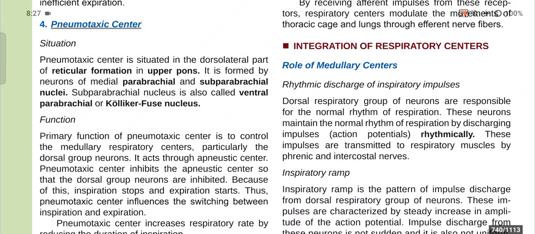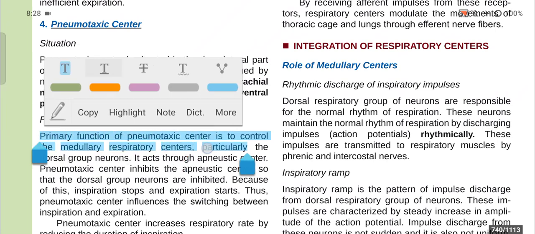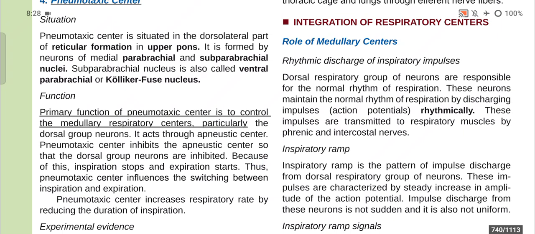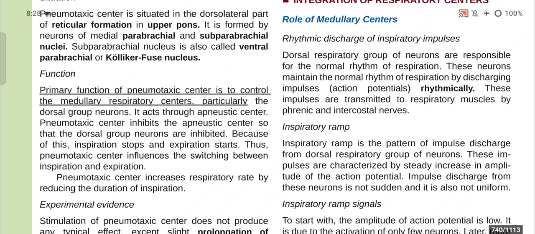Now what is the function of the pneumotaxic center? The primary function of the pneumotaxic center is to control the medullary respiratory centers, particularly the dorsal group of neurons, and it acts through the apneustic center. The pneumotaxic center inhibits the apneustic center so that the dorsal group of neurons are inhibited.